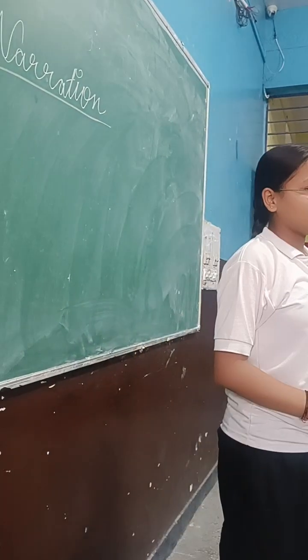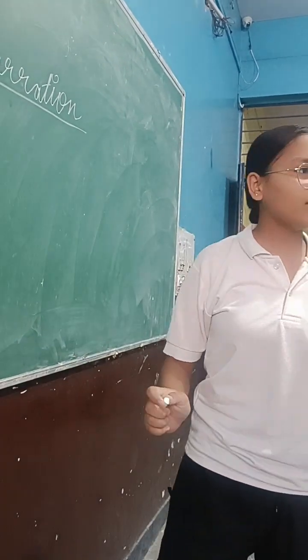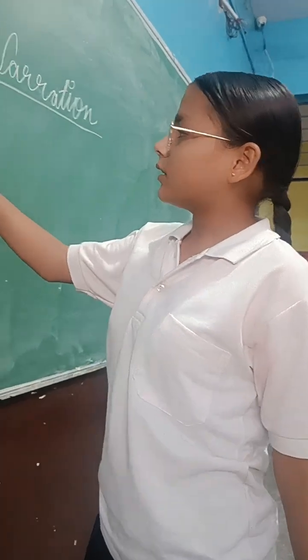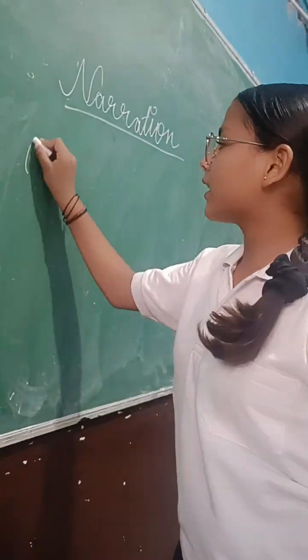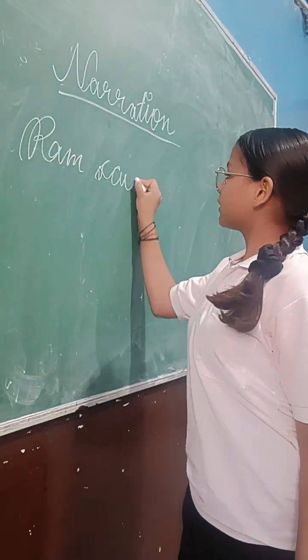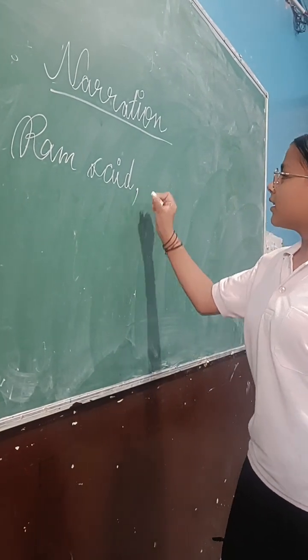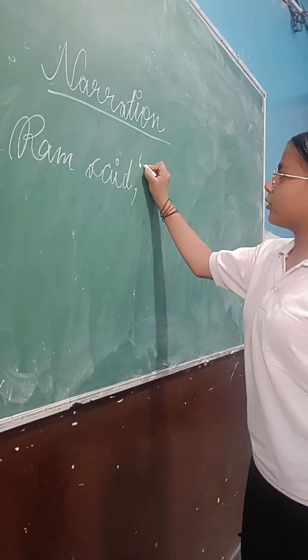So let's start. Basically, the second name of narration is direct speech and indirect speech. So firstly, if we say the sentence Ram said, in direct speech we use commas and inverted commas.